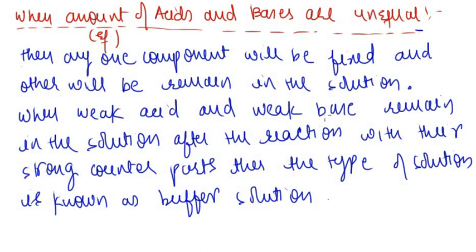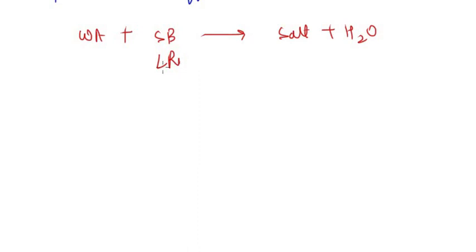So when weak acid and weak base remain in the solution after the reaction with their stronger counterpart, then the type of solution is known as buffer solution. Just understand this line with some basic example. Like we have a weak acid plus a strong base and they're gonna form a salt plus water. So a strong base here is limiting reagent. So whenever we have remaining a weak part and its salt, then